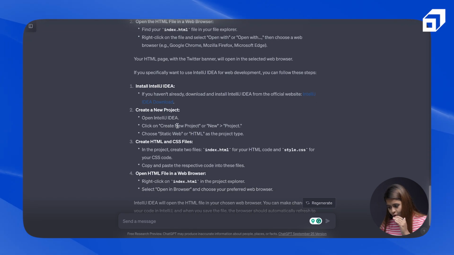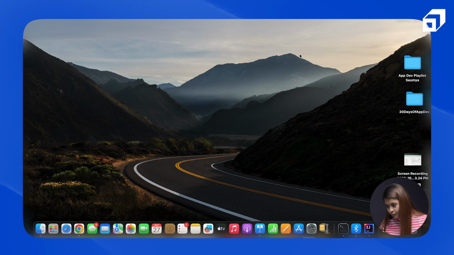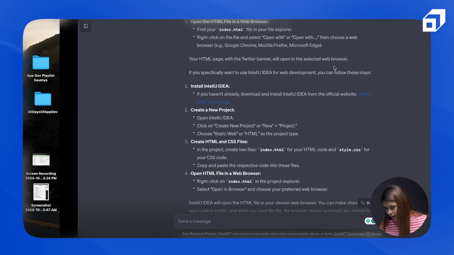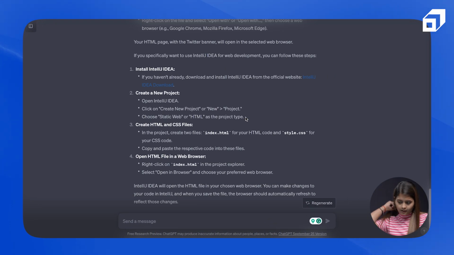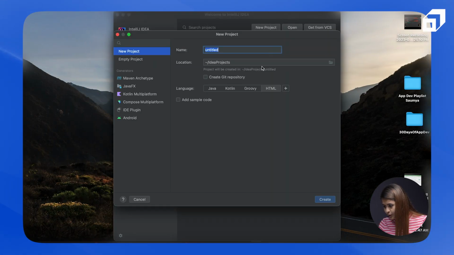So if I follow the instructions that ChatGPT is giving to me, I will open IntelliJ, okay? And it is asking to first install, but I have already installed it, right? It is already in my system. So here we open it up. It's asking to create a new project. So I will create a new project. I will call it banner.